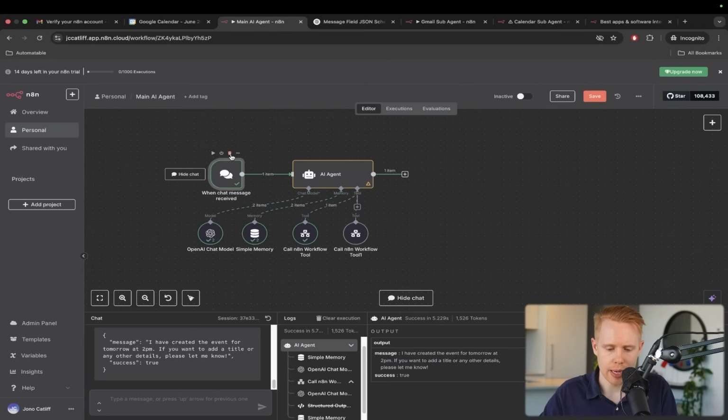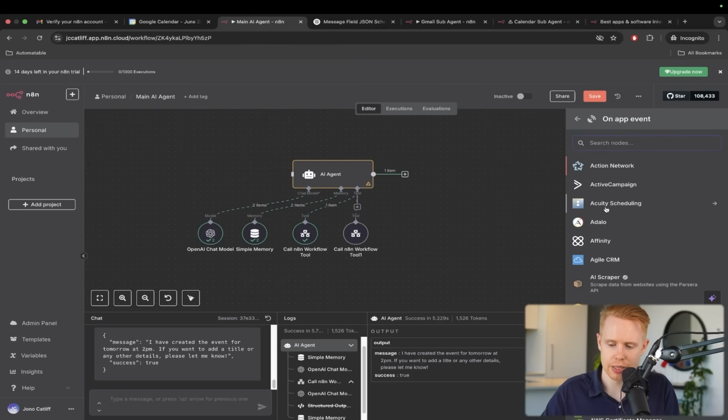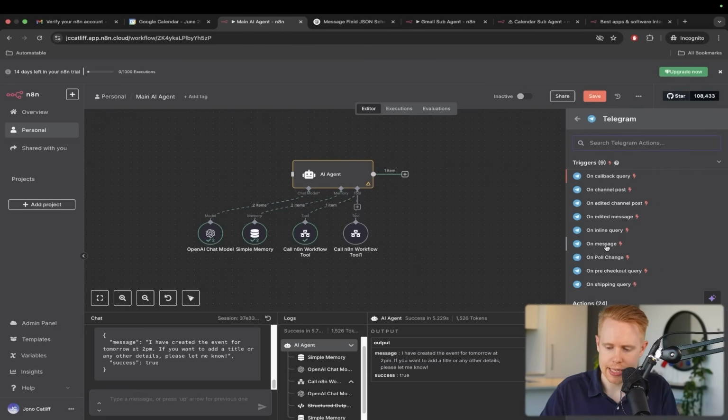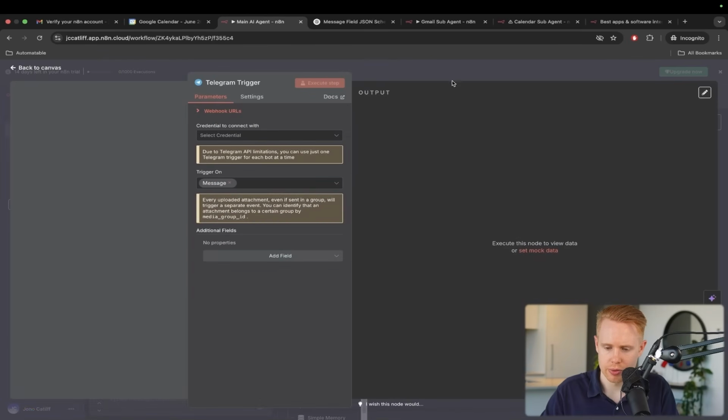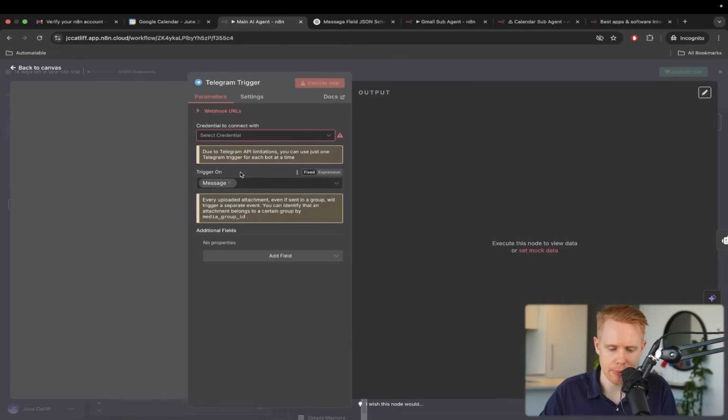So what I'm going to do here is delete this and add a plus button, and we're going to select what triggers this workflow. It's going to be on app event, and we're going to type in Telegram trigger here. Okay, and this is going to be on message. If I exit out of this, we now have Telegram. I'm going to connect this into the AI agent. We're going to double tap this again.